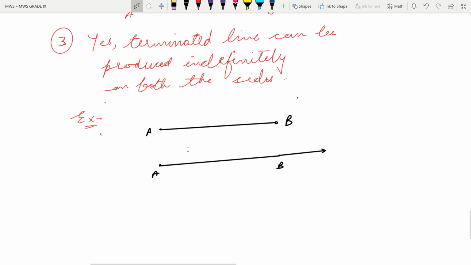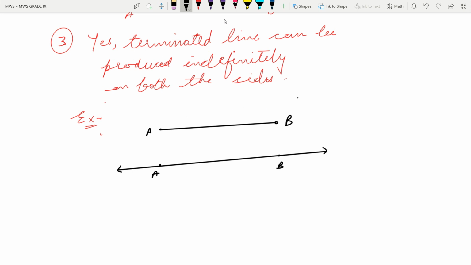So like this, we can produce this side and this side even. Okay, from this side also we can produce, and after that make an arrow like this, because this is a terminated line and this is known as line segment. And to make it a line, we have to make the arrows, and you can extend them both the sides to show this is produced. Yes, this is a terminated line, a line segment.